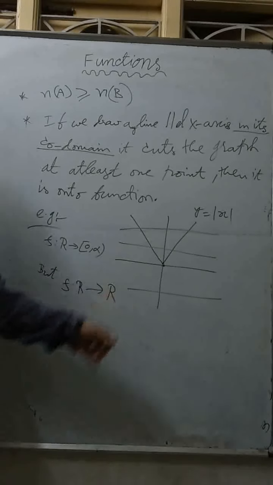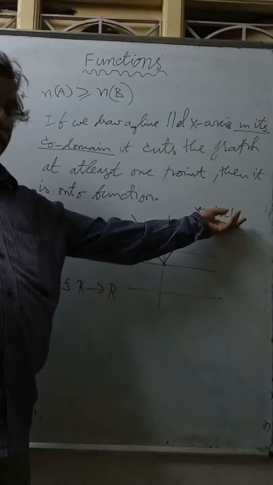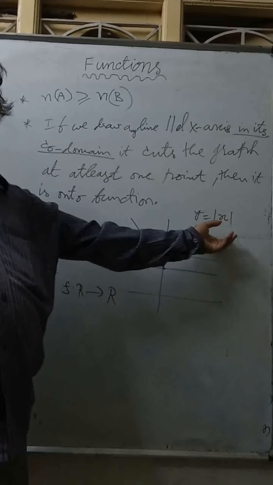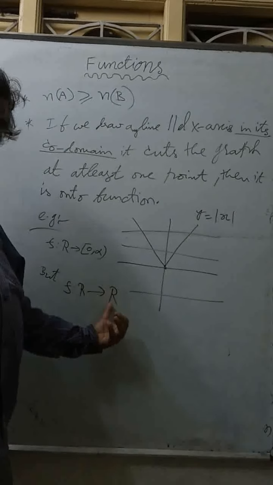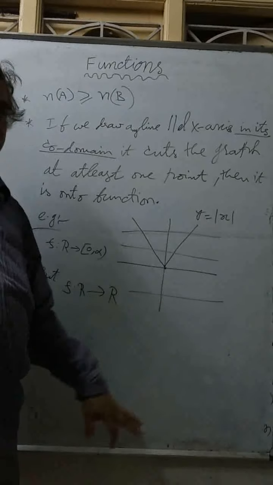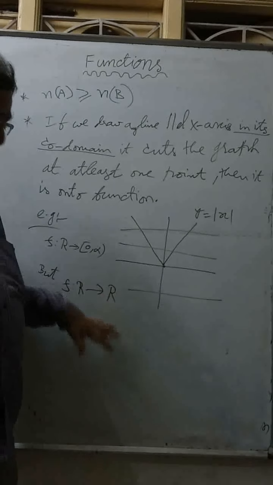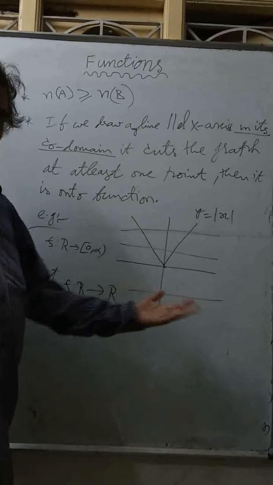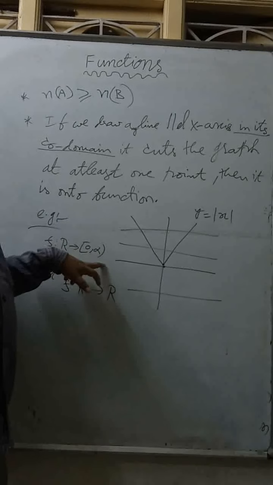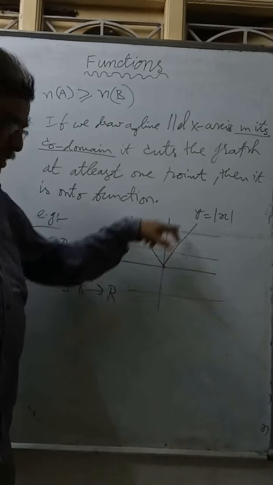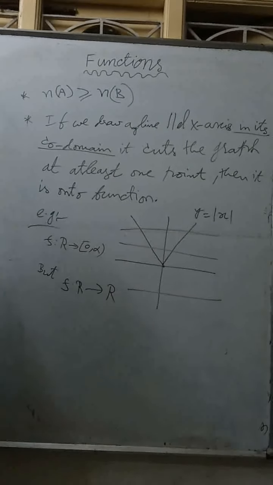Same, codomain is not equal to range. Here the range is 0 to infinity. There is no negative number in mod x. But here the codomain is given as real numbers, which contains negative numbers also, so the negative numbers are not mapped. So it is not an onto function. If the codomain is 0 to infinity, it is onto. You can check the same from the graph, or without the graph, both you know. Next.